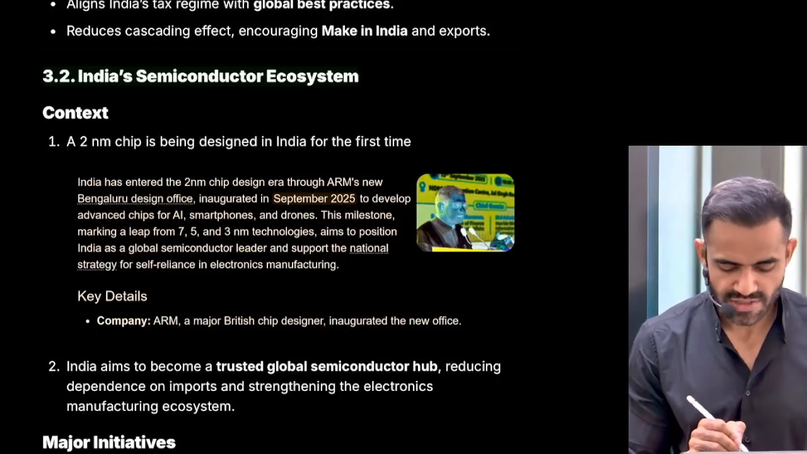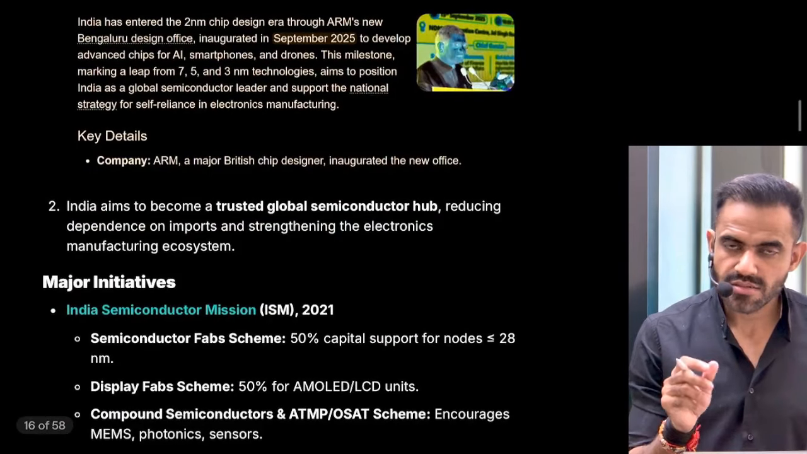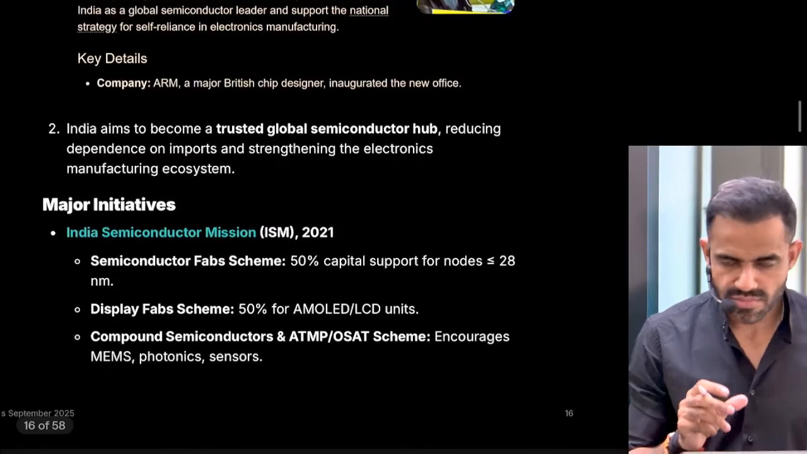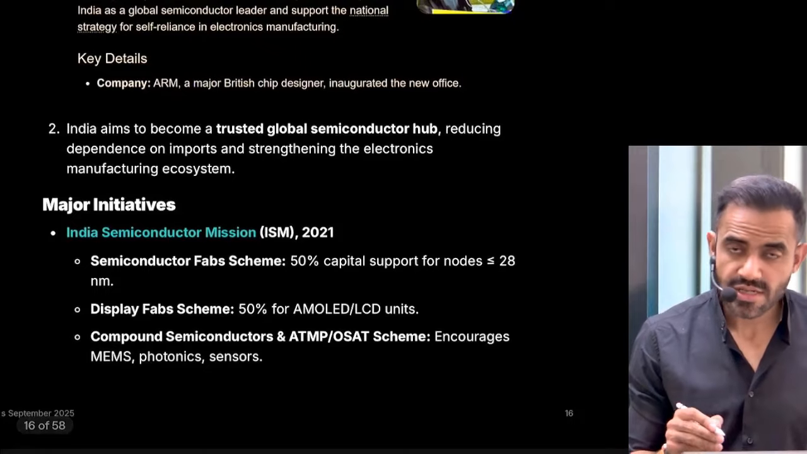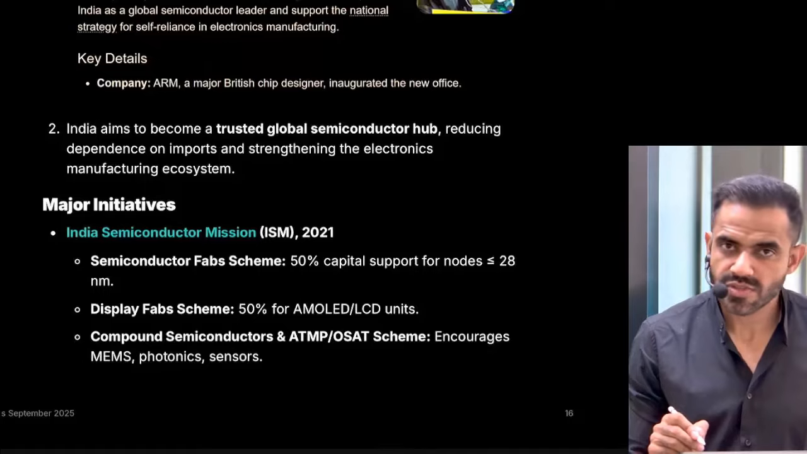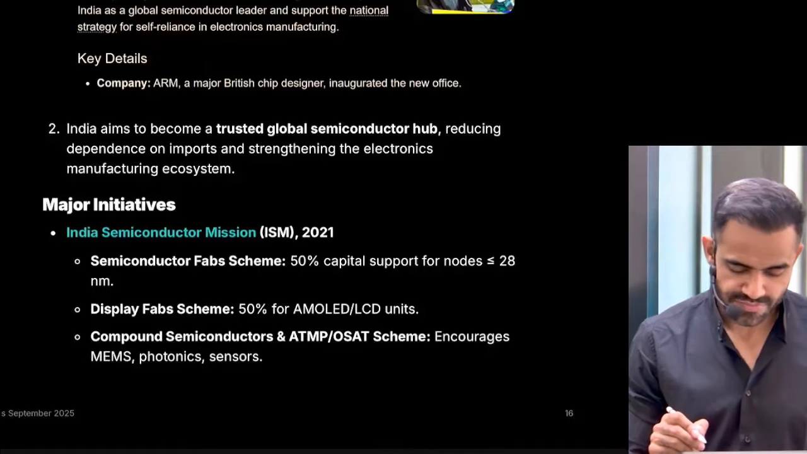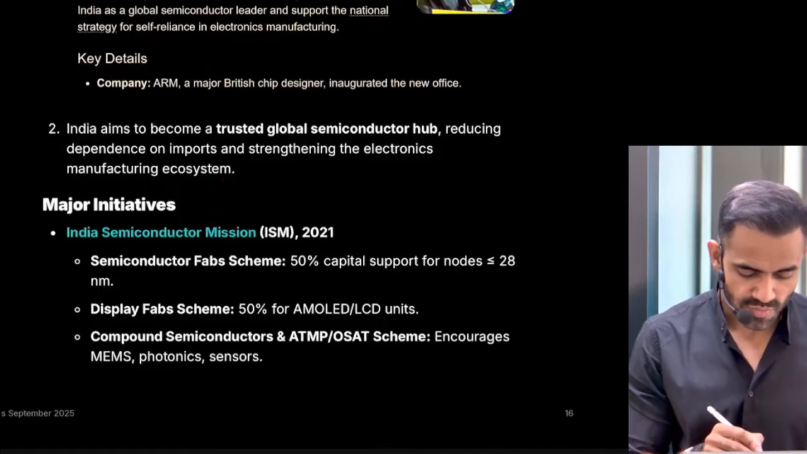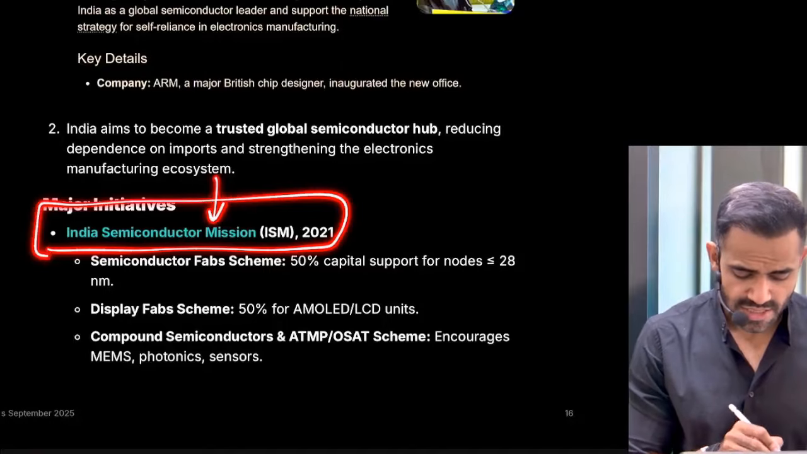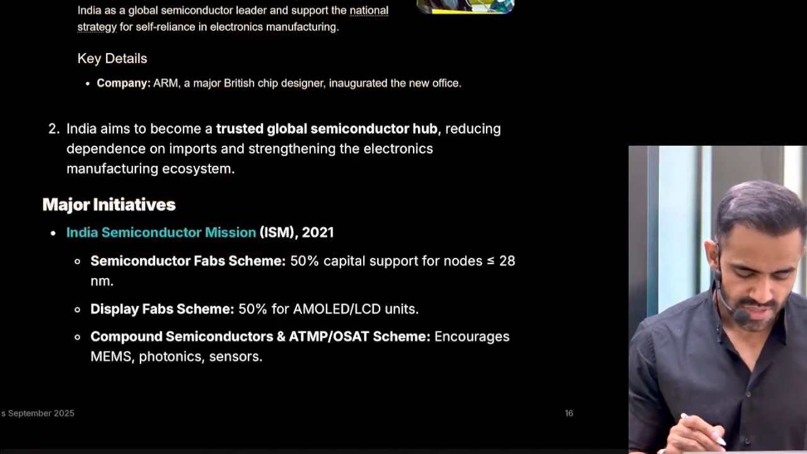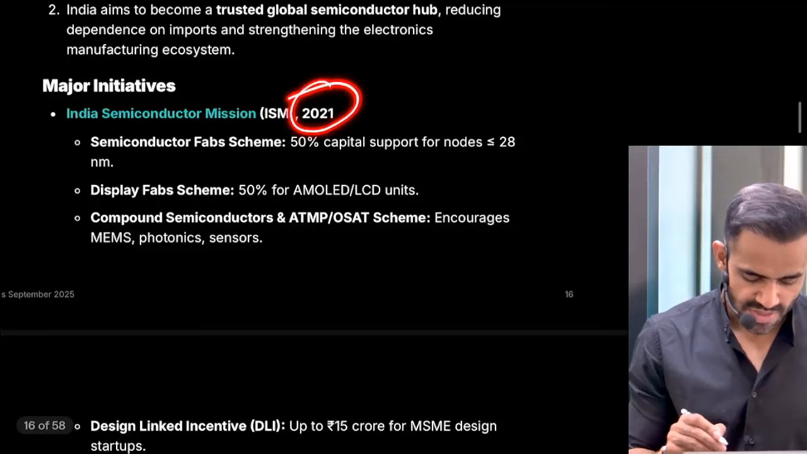Now why is it so significant? Because understand, the design of these chips, they are very small in size, so it requires a huge amount of investment, technological skill and innovation. So that's why it is significant. Now to promote the semiconductor chips, India had announced the India Semiconductor Mission in 2021.